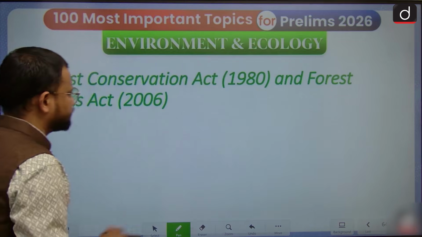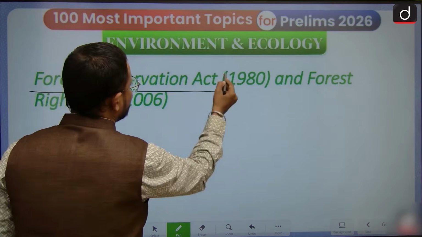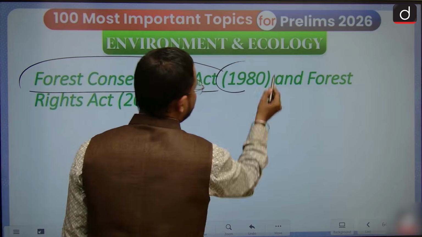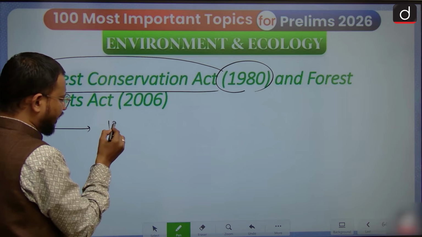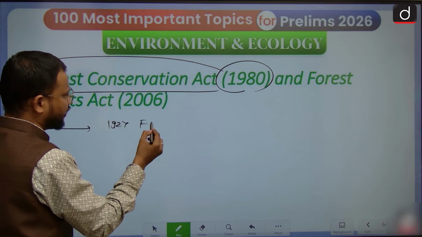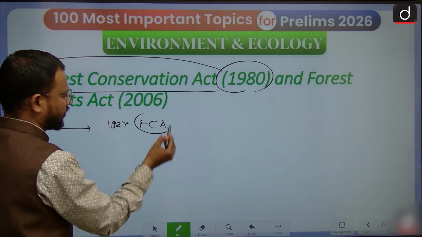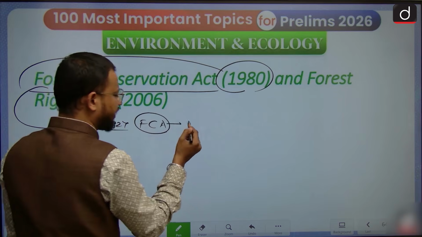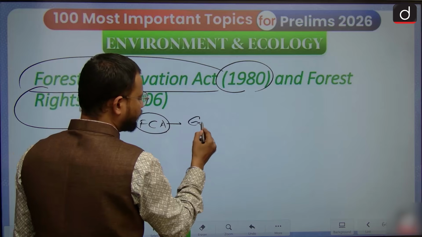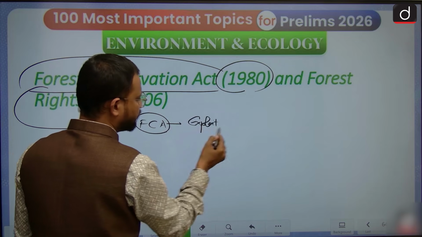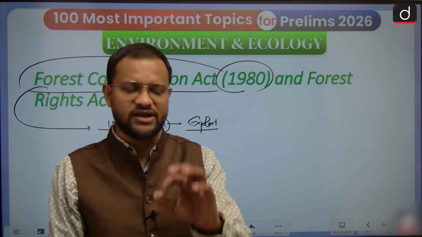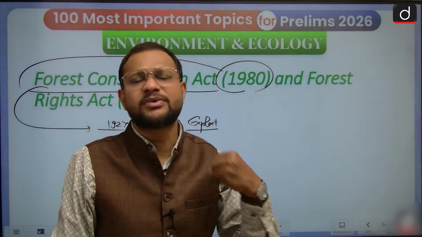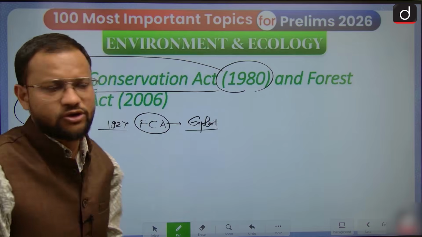Okay. Now next is the Forest Conservation Act 1980. Guys, this act came after the 1927 Forest Act, that was very much intended to exploit forest resources of India, because the British government had enacted it with the intention to get as much profit and revenue as possible.